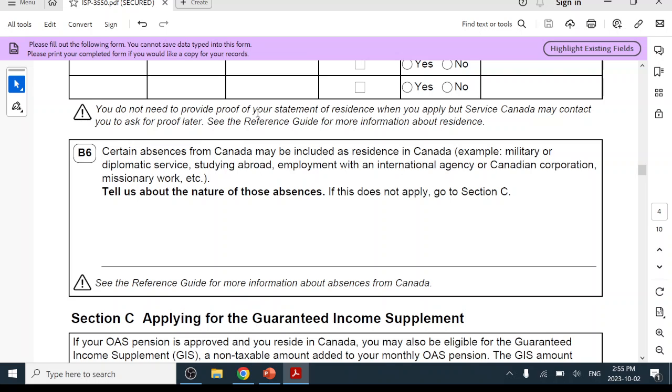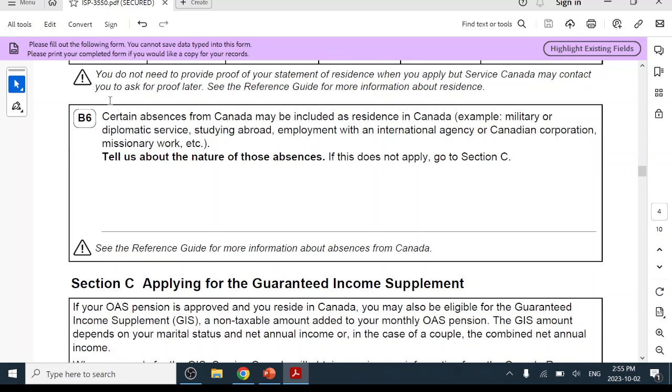So you don't need to provide proof of your statement of the residence, as Service Canada will contact you to ask for this information later if they want. And a certain absence from Canada may be included as residence in Canada. For example, military, diplomatic service, studying abroad, employment with an international agency or Canadian corporation, missionary. Because of this, if you work outside of Canada, they still count this as you living in Canada.